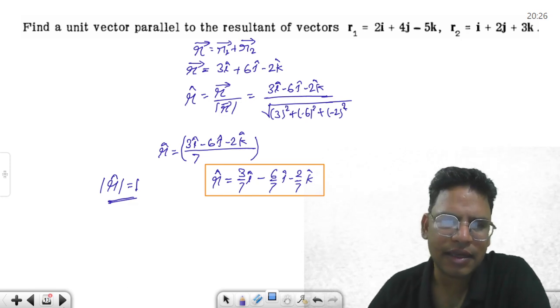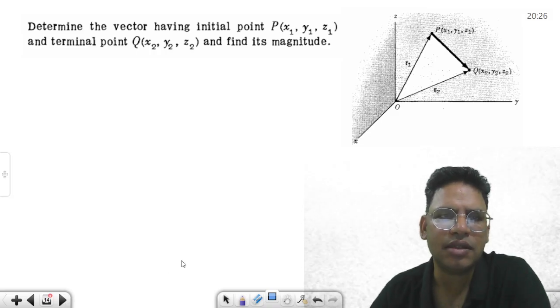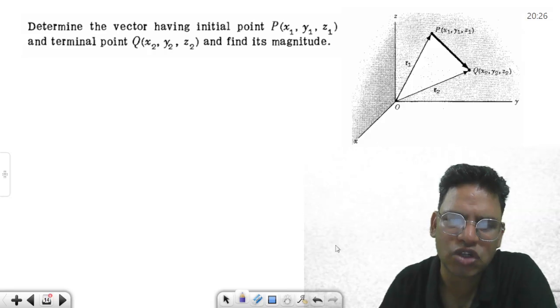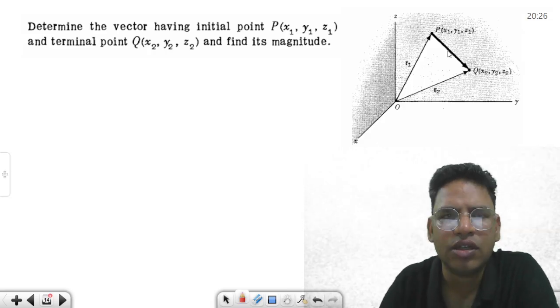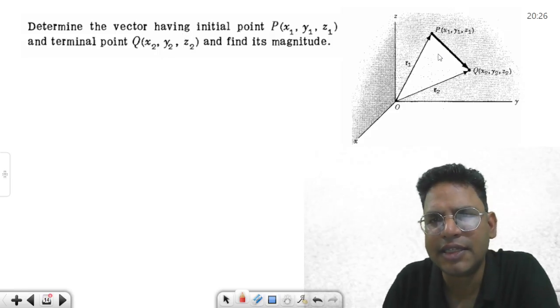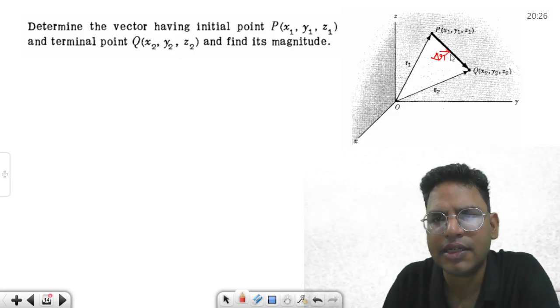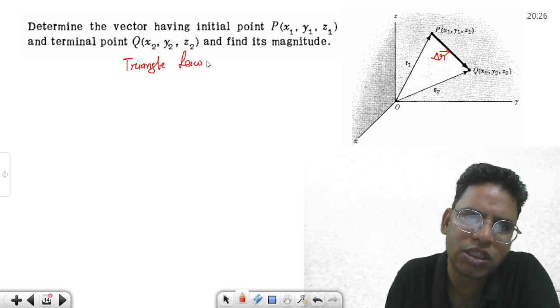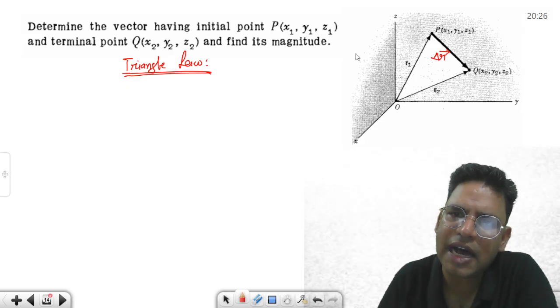Now quickly, if I were to give some questions, this is again very simple. This is the last question for this particular session. So determine the vector having initial point P, and let's say this vector is delta r. If we apply the triangle law to this, this r1 vector has coordinates x1, y1, z1.